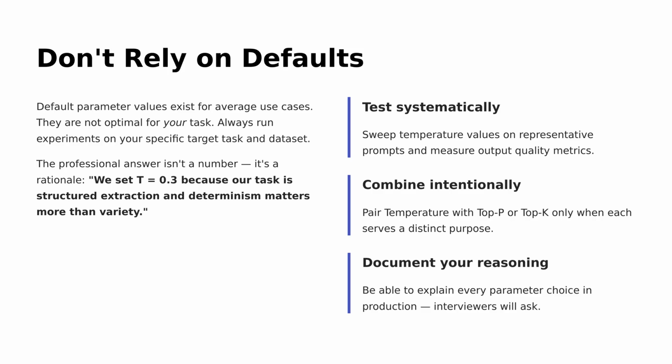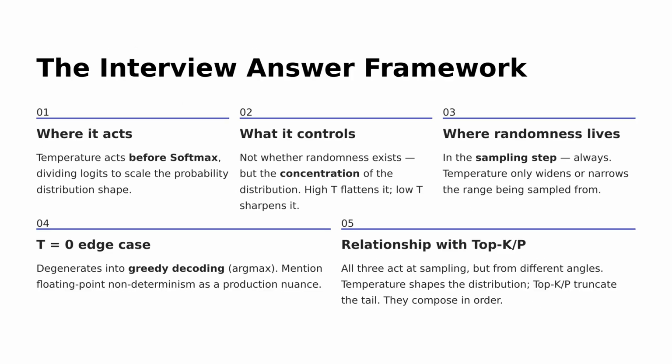When working with models, don't just rely on default settings. Defaults cater to general use cases, but your task has unique needs. Run experiments tailored to your specific tasks and datasets. For instance, set parameters like temperature based on your task's requirements; determinism might be crucial for structured tasks. Test different values in pair settings like top P or top K intentionally. Always document your choices clearly. You'll need to explain them during evaluations.